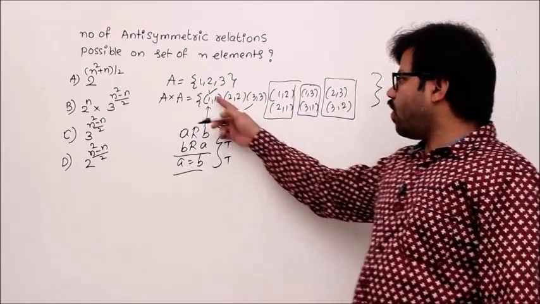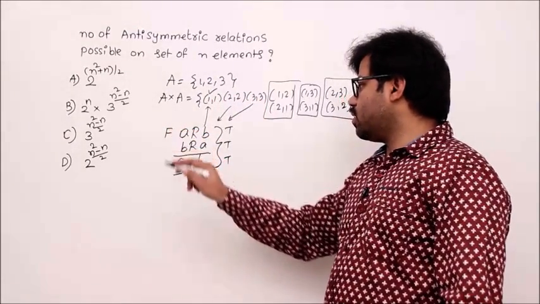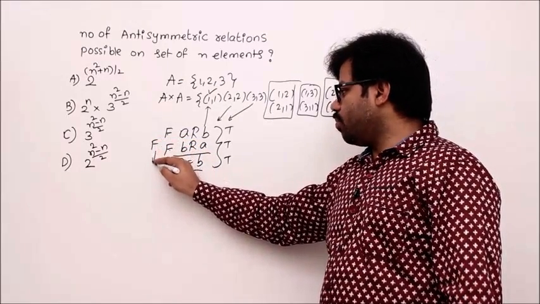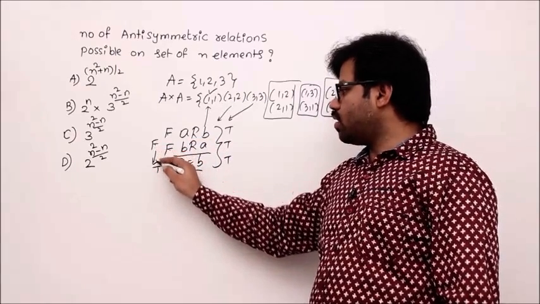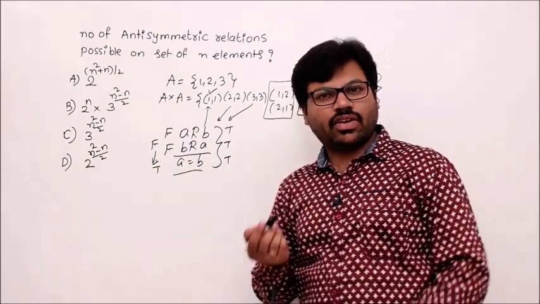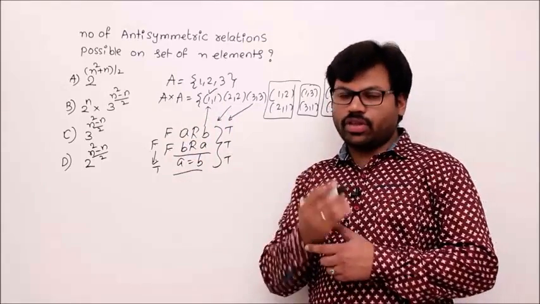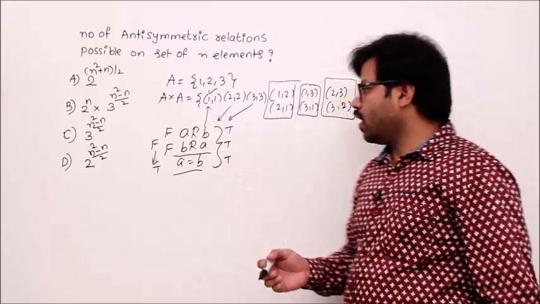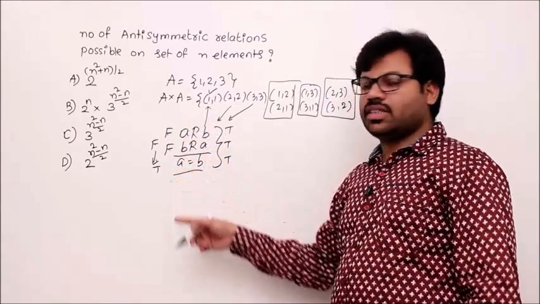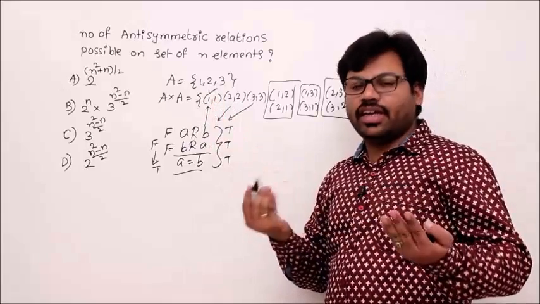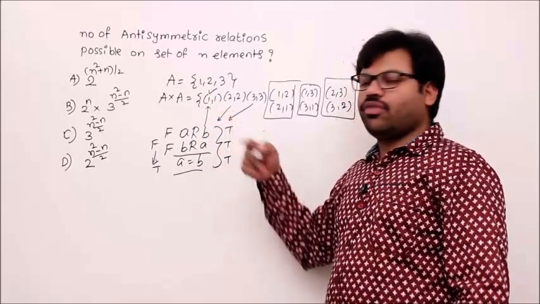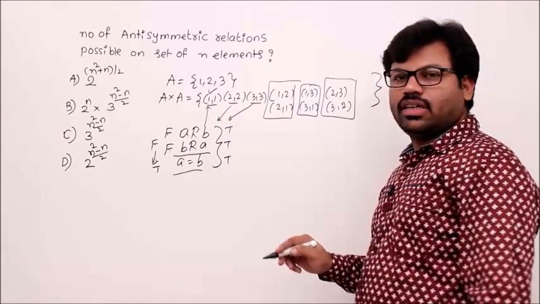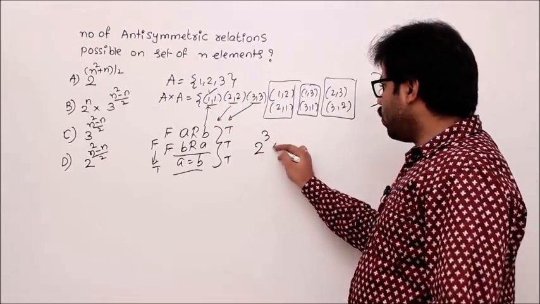If you don't take 1 1, what happens? A relates to B will become false, B relates to A will become false, false and false is false, then false implies anything is true, false implies true is true according to propositional logic. So this formula is connected to propositional logic. Please go through propositional logic before attending this lecture. Now this formula is not violated by 1 1 in any case, whether you take 1 1 or don't take 1 1, they have two options. Similarly 2 2, similarly 3 3, correct? Then I can say 2 power 3, 2 into 2 into 2.